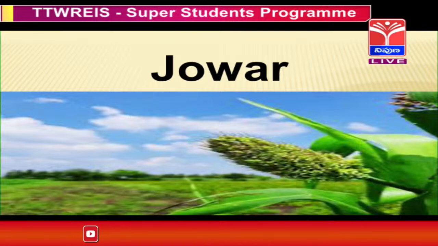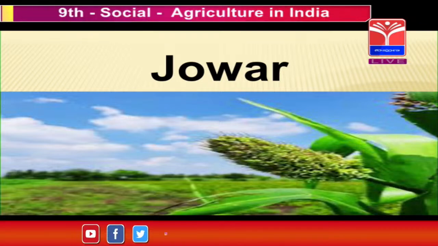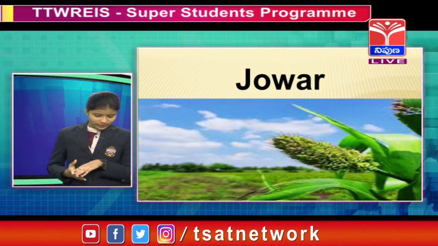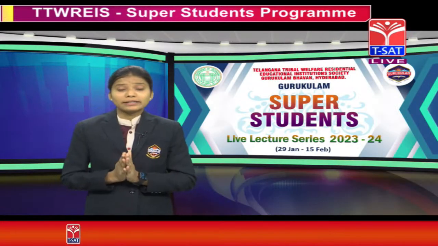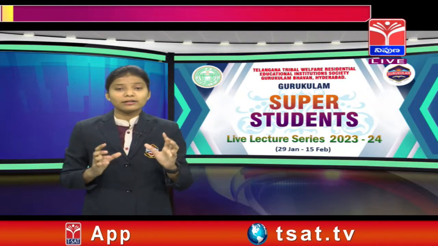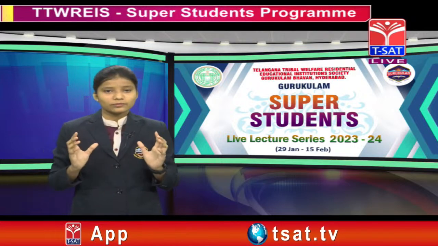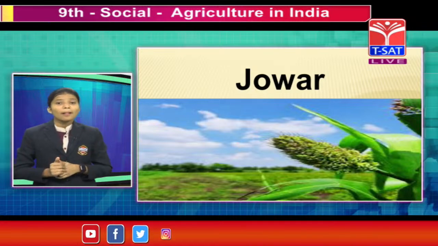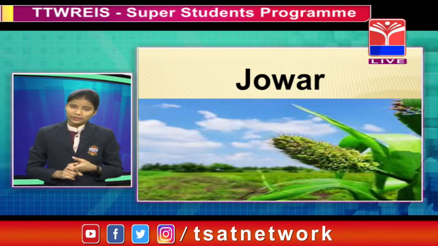Yes friends, let me explain to you about the jowar. Jowar is a rain-fed crop. It hardly requires water. It grows in sandy soil, black soil and red soil.